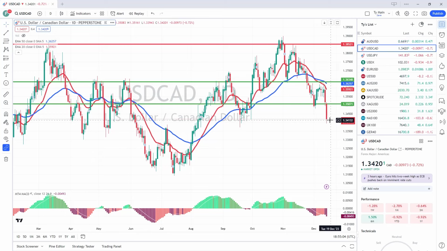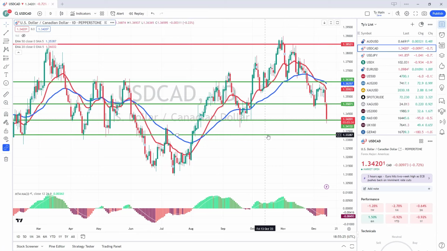That's why I said at the start, a lot of these very important zones are getting hit now, and they were big moves to get there as well. So I would expect to see some consolidation at this level. I wouldn't imagine that it would continue to sell off without some sort of a response from this support here. We've got secondary support at 133.20. I mean, that is the next point of call for it. But I would have thought we'd probably see a little bit of support before it actually does that.